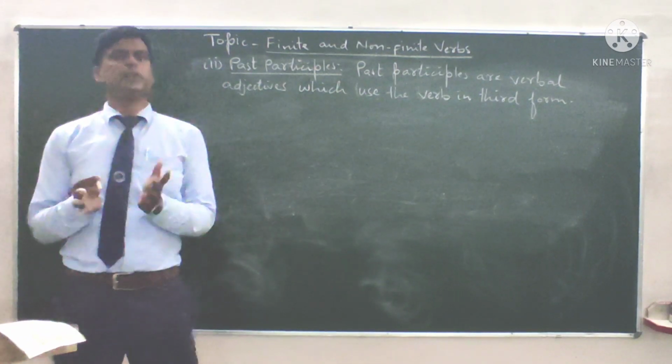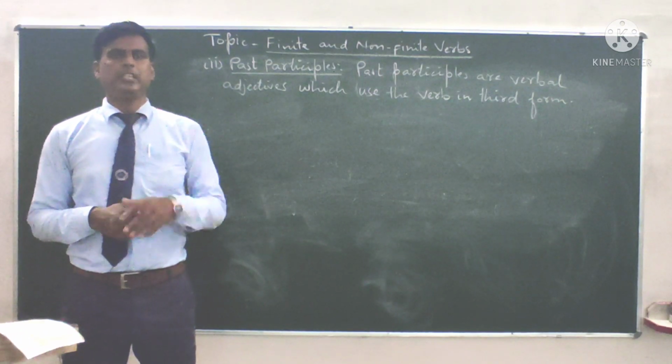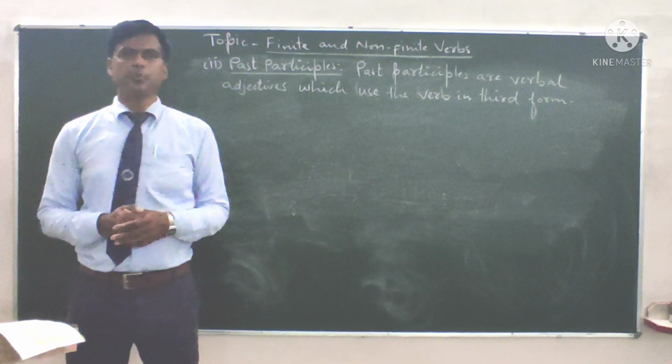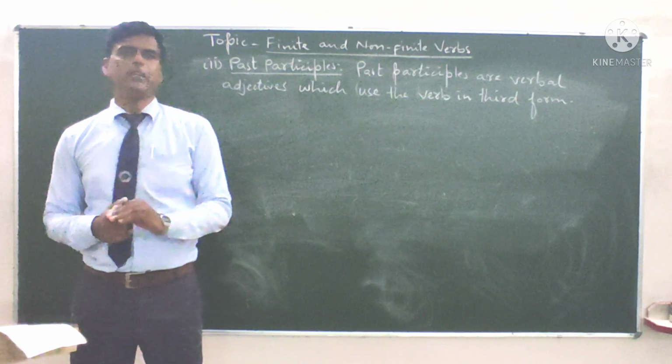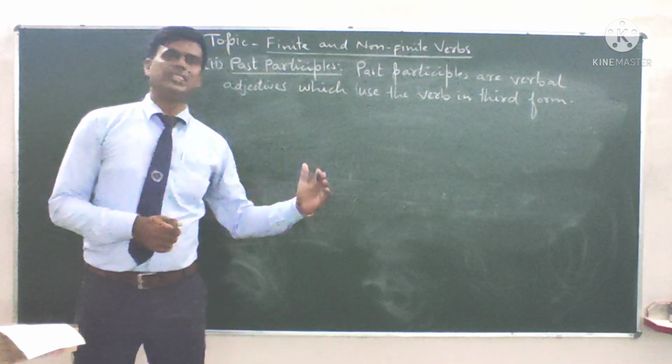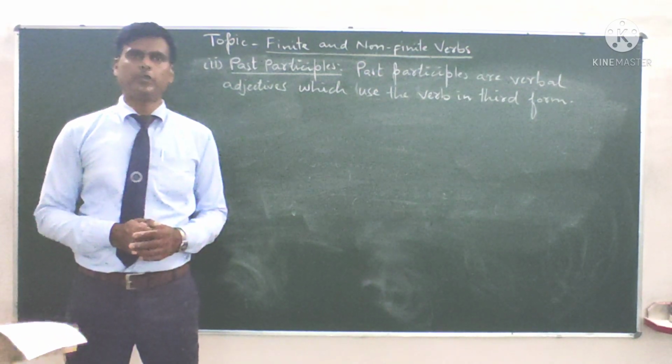Past participle भी verbal adjectives ही होते हैं जिसमें हम verb की third form का use करते हैं. So the third form of main verb is also called the past participle form of verb.